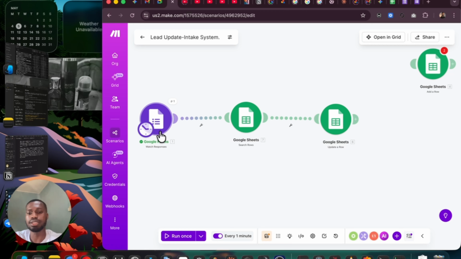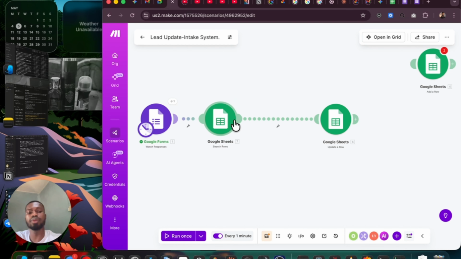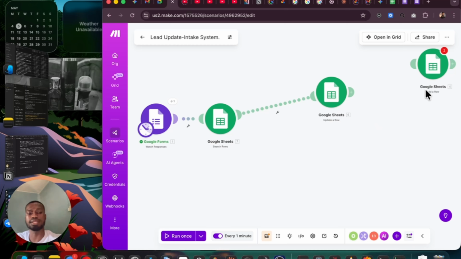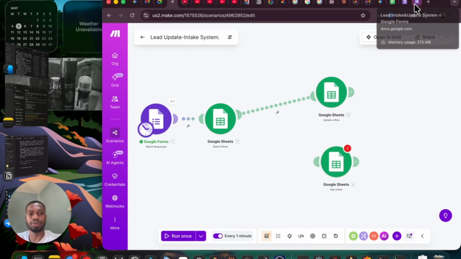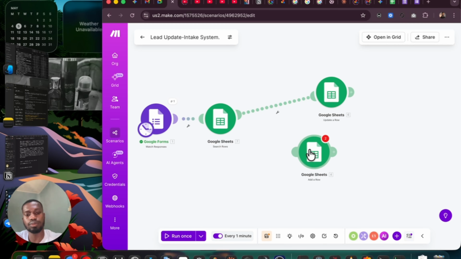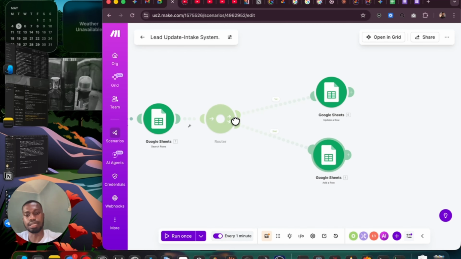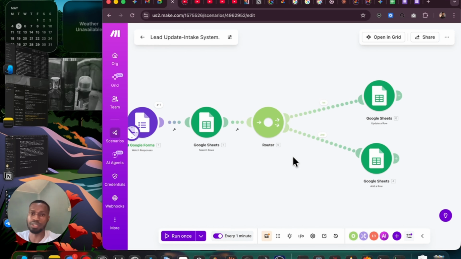We are getting our details through Google Forms. We have to search if the person exists already. Then we want to make sure we have two different options, which means the person either already exists and should be added to the row, or if the person doesn't exist, we want to add a new row, which means we add the person to the list since the person doesn't exist yet. So we do something like this. We're going to take this and connect it to this, and it pops up what we call a router.